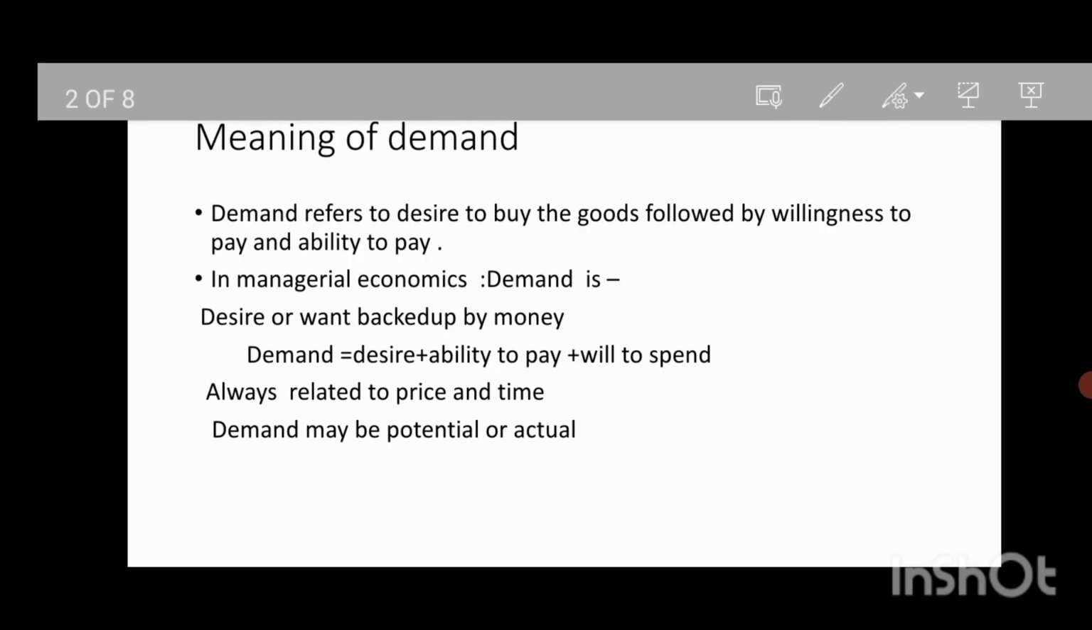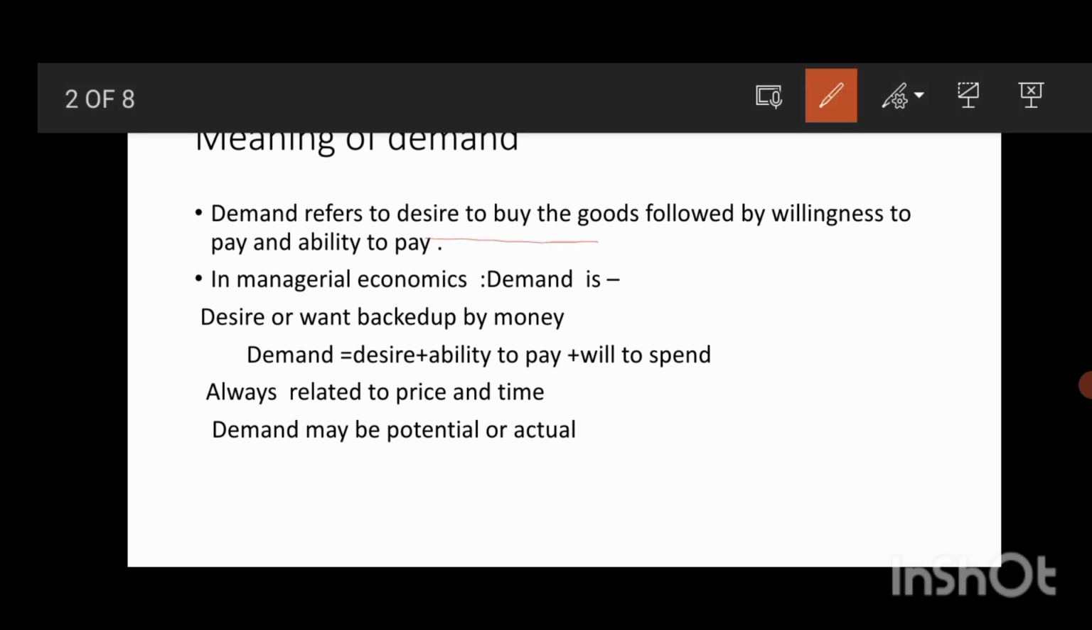Demand is the desire to buy the goods, followed by willingness to pay for the goods and ability to pay for the goods. In managerial economics, demand is the desire or want which is backed up by money. It becomes demand only when there is a desire to buy the products, ability to pay for the products and willingness to pay for the products. Then only we call that demand.